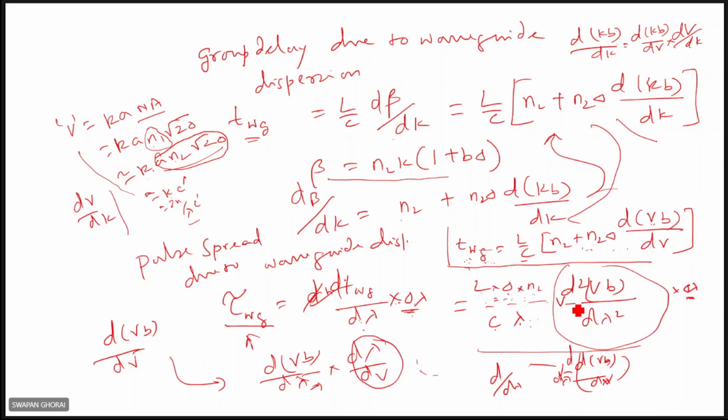again, times V into d2 VB by dV2. This factor, generally, is available for particular materials, right? So if you know these factors, then you can calculate the waveguide dispersion, right? These are given in Kaiser, you can see it. From these two expressions, you can also compare the waveguide dispersion with the material dispersion, right? The two expressions can be compared.